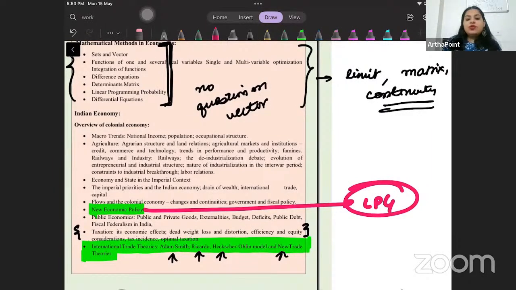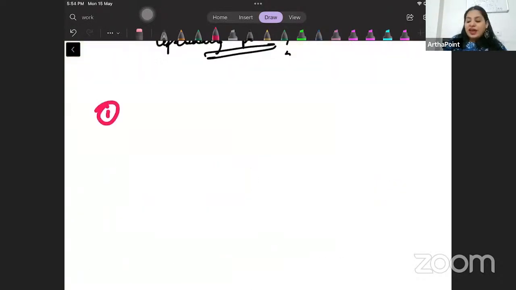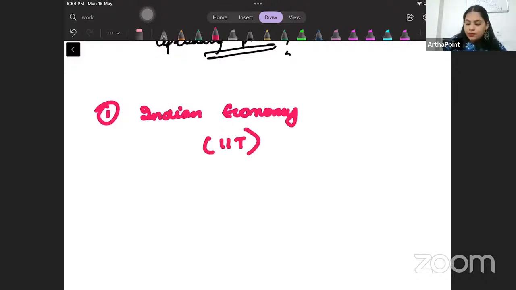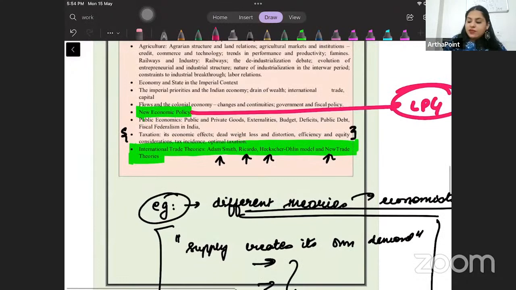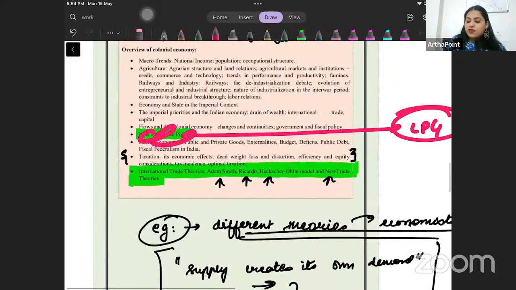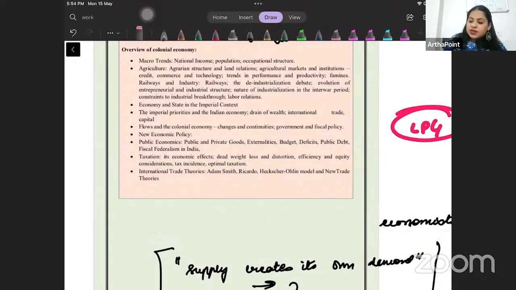Okay, ma'am, where to do Indian Eco from? So Vishali, for Indian Eco, one, you will go ahead and you will do everything which is on the portal, which was for IIT, because the syllabus is very close. Two, if you look in Indian Eco, towards the end, they have added some part of public eco and international and taxation. Like look at this, this is taxation. This is covered by us in our microeconomic classes.